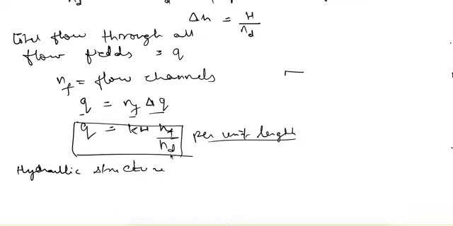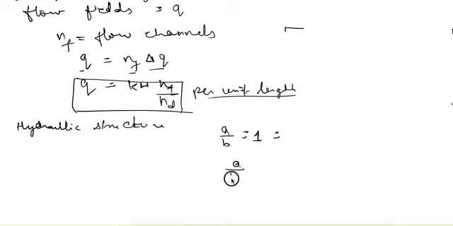In this case, this A upon B, as we assumed, is equal to 1, but it may also not be equal to 1 if it is just a constant number. Let's say it is some value n, so in that case also we can write Q is equal to K H nf upon nd times n.